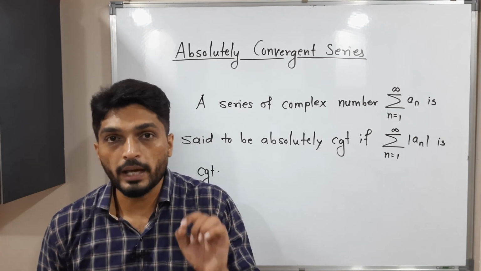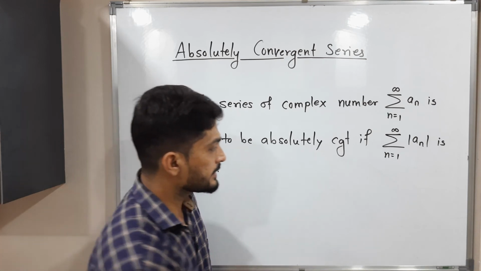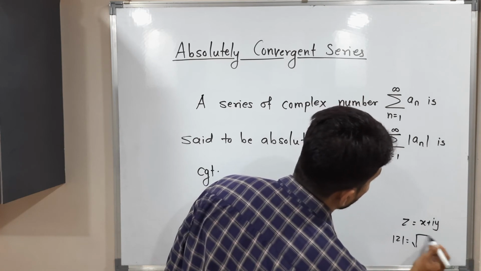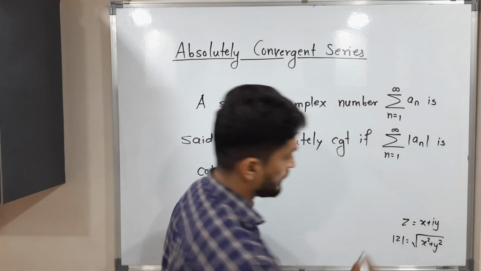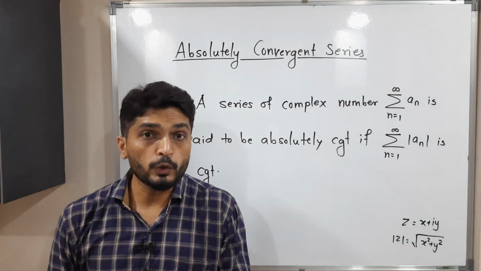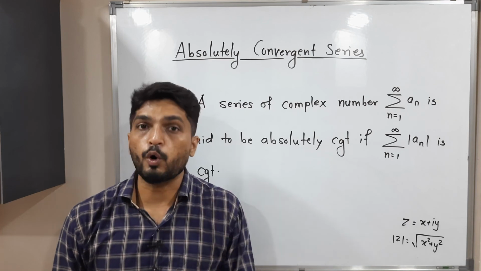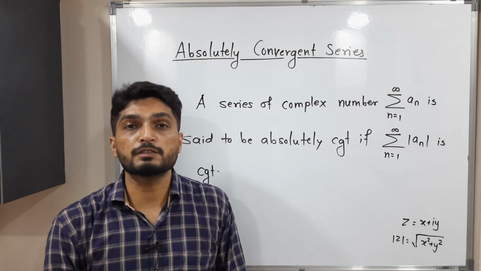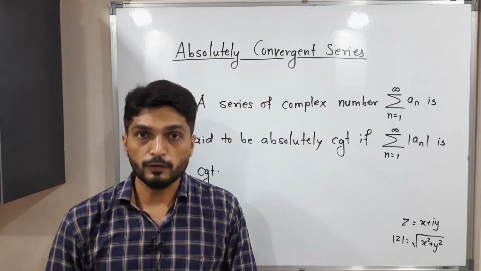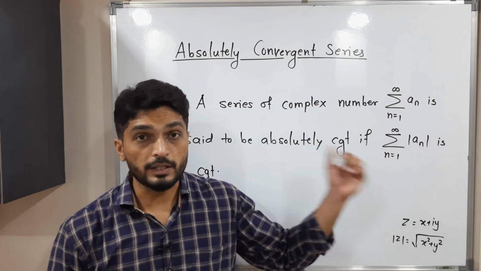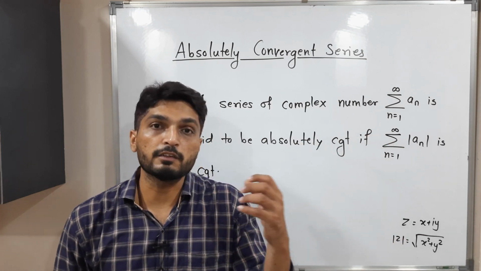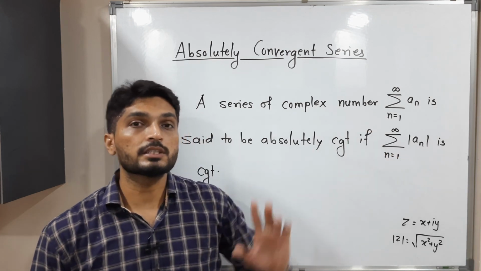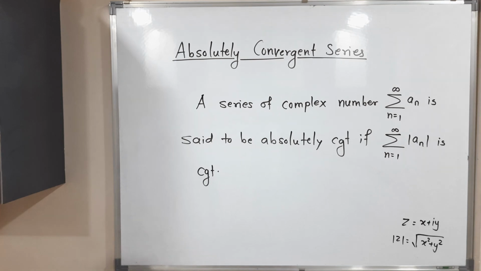So you know well how to take the mod of a complex number. Suppose z is equal to x plus iy. So how to take its mod? The formula is very simple, square root of x square plus y square. So in this way, we are applying mod to each complex number a_n. We are finding its mod. Then we are taking a sum and we are getting a series. If that corresponding series is convergent, we say the series of complex numbers is absolutely convergent, right? So actually this is a series of real numbers. When you take a mod, obviously it will give us one real number. So this is a series of real numbers. If this is convergent, then we say the given series of complex numbers is absolutely convergent.